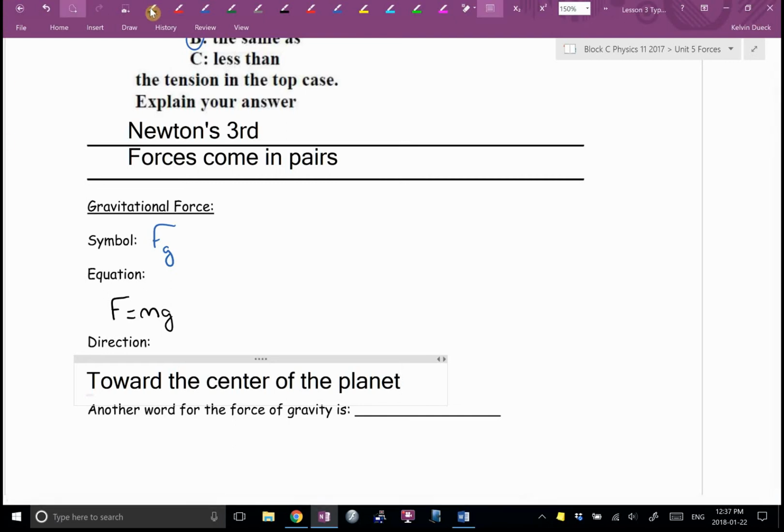What was another word for the force of gravity? And I'm going to be fussy. I'm going to start to use this. What was another word for the force of gravity? Weight. Mass is measured in kilograms, Christy. Weight is measured in newtons. It's kilograms times 9.8.